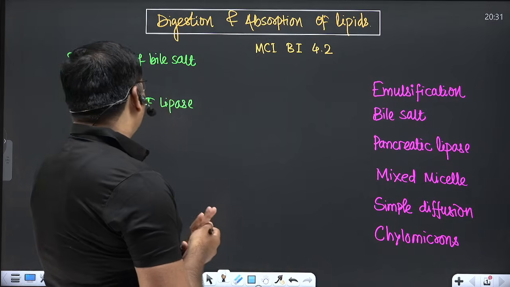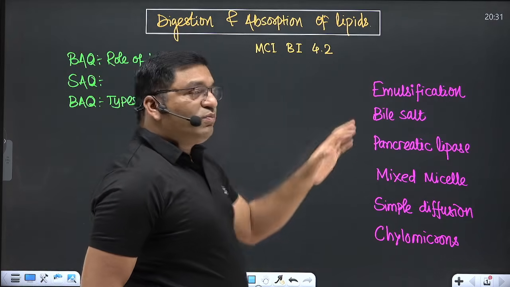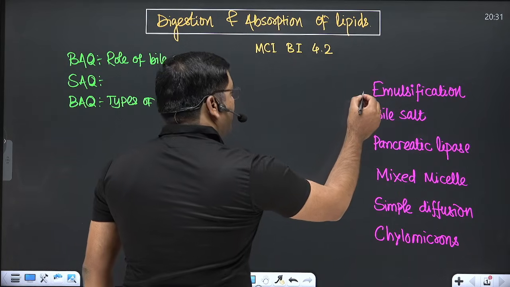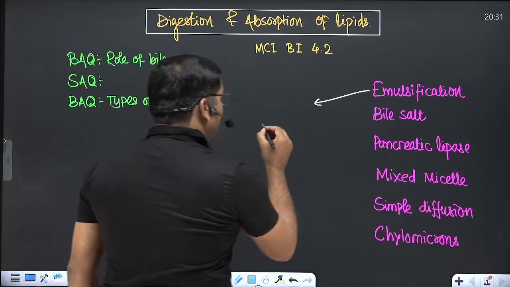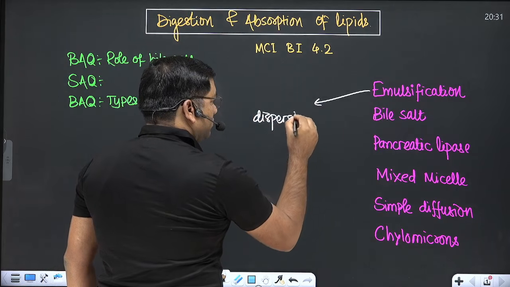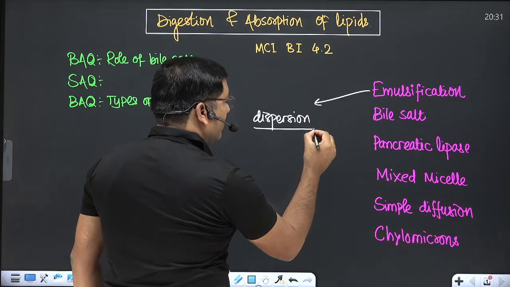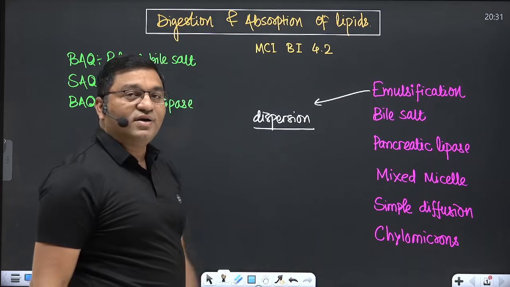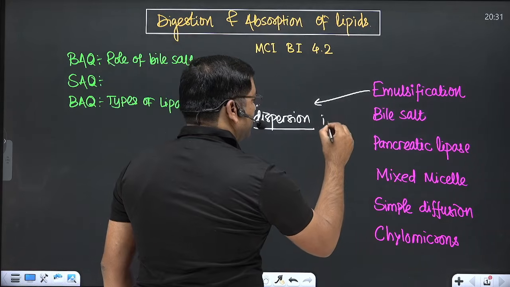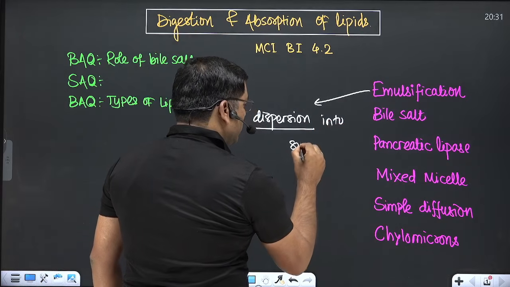So let's discuss. What do you mean by emulsification? Emulsification means dispersion of larger lipid particles into smaller ones.